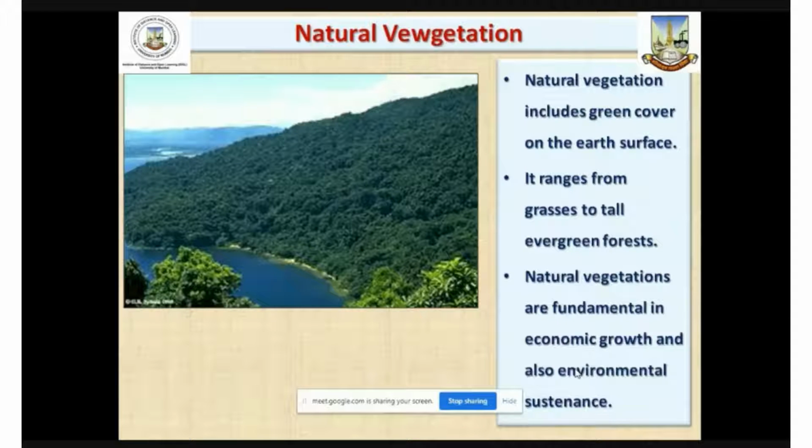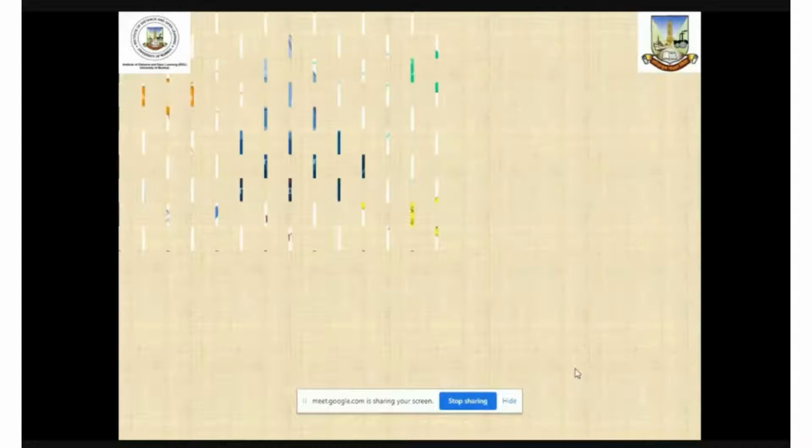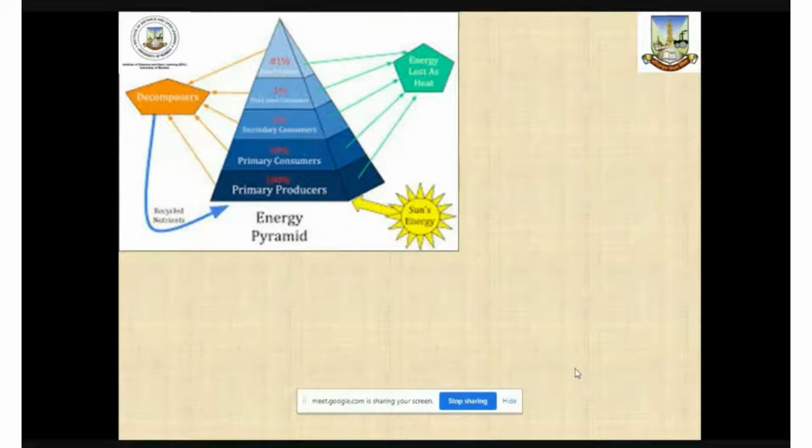Besides that, we have some environmental sustenance which is an important function of natural vegetation, like soil protection or protection of soil from surface wash of the soil. It also helps to penetrate rainwater into the subsurface and increase the groundwater level. It also reduces the temperature or has moderating effect on the temperature. And besides that, so many other indirect functions of forest are found.